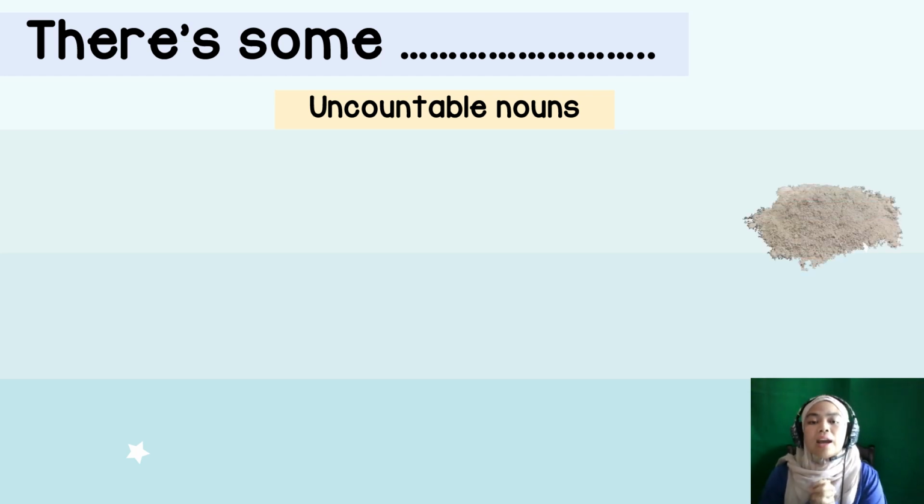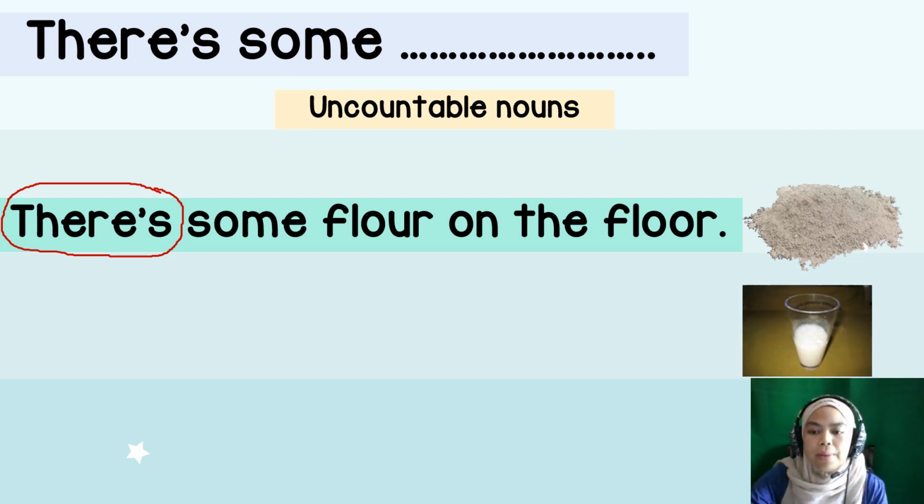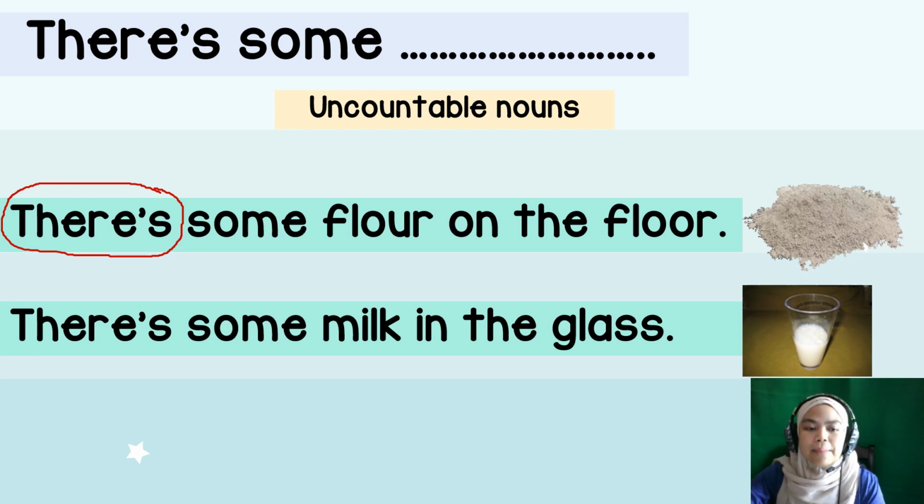That's flour. Okay, you cannot count flour, right? So you use there's some flour on the floor. So you use there's. Okay. Next, what about that one? That's milk. All right. So milk, once again, can you count milk? No, right? So you use there's some milk in the glass.